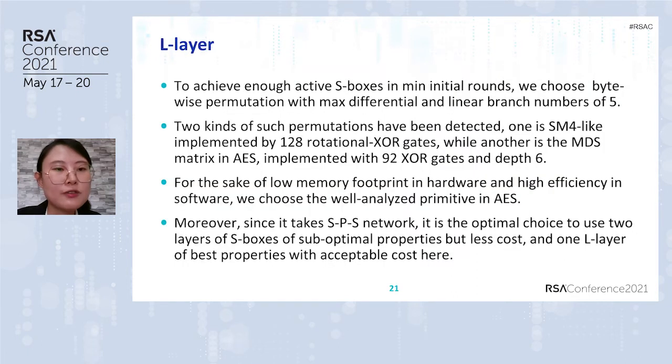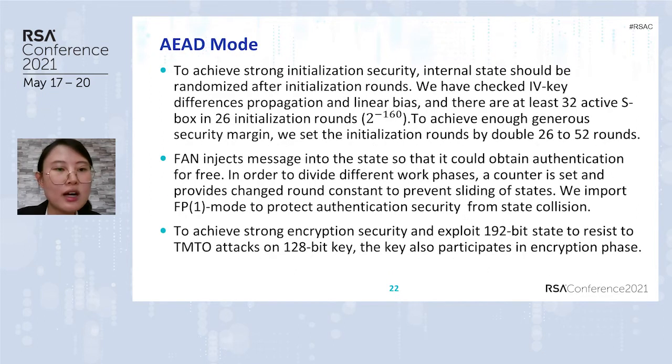To achieve enough active S-boxes in minimum initial rounds, we choose a bytewise permutation with maximum differential and linear branch numbers of 5. For the sake of low memory footprint in hardware and high efficiency in software, we choose the well-designed primitive in AES. To achieve strong initialization security, we have checked IV-K differences